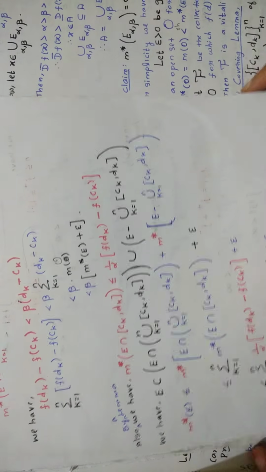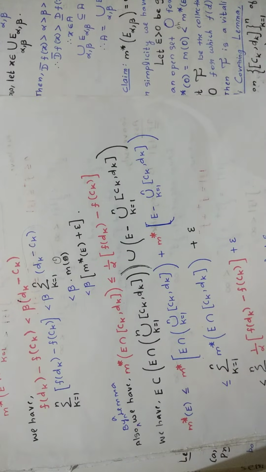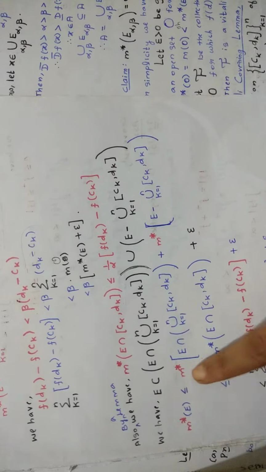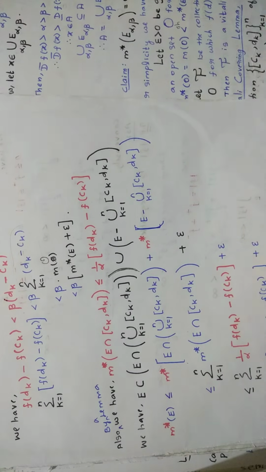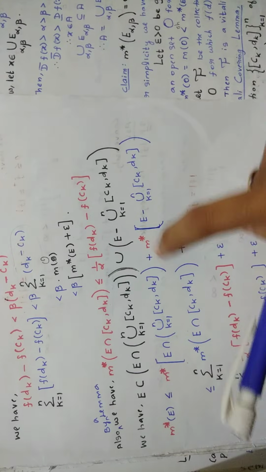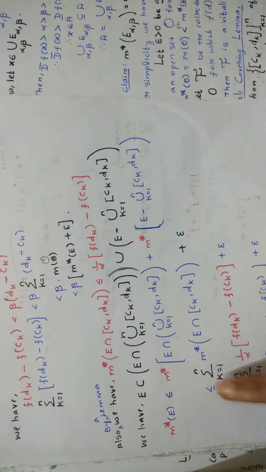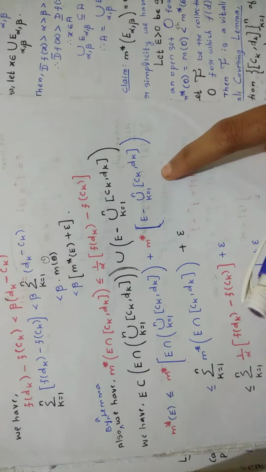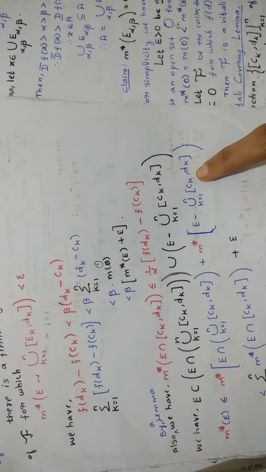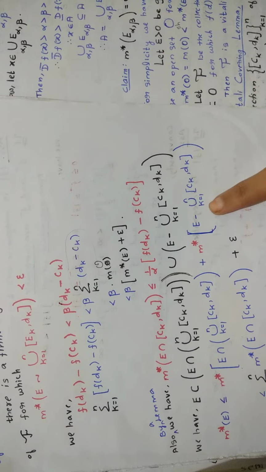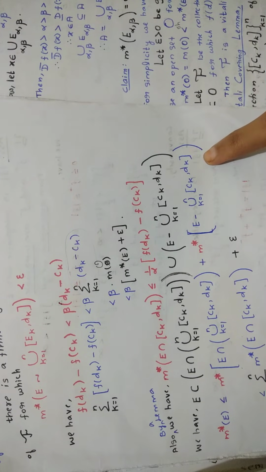Now taking measure, if you completed till this, then the steps after this will be very easy. Taking m star on both sides, m star of E is less than or equal to m star of this value, copy it, no difficulties, plus m star of this value. Now less than or equal to, already you have E minus this value, which is m star of E minus union (ck, dk).